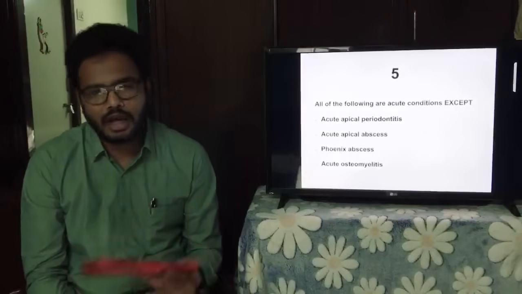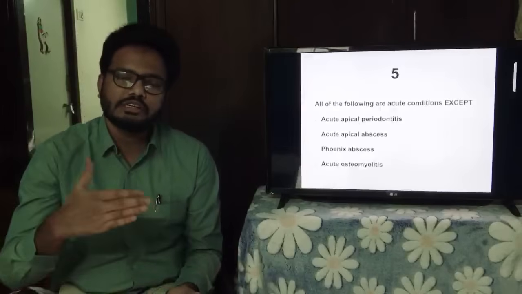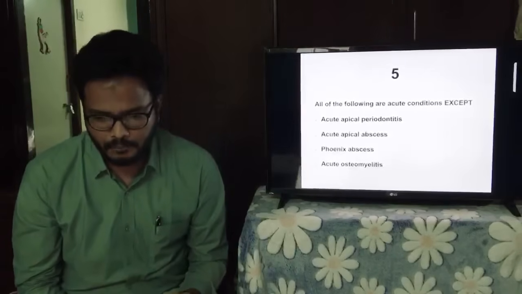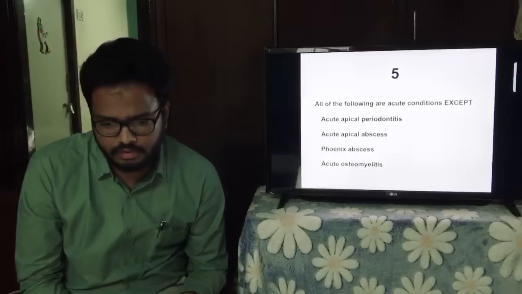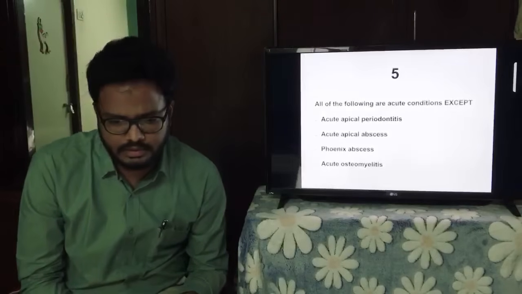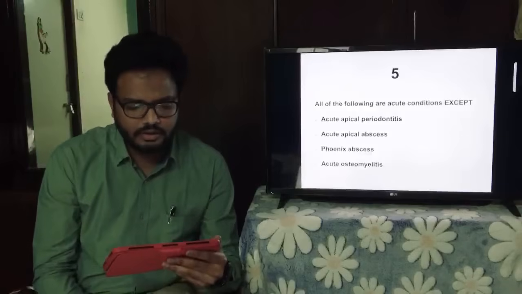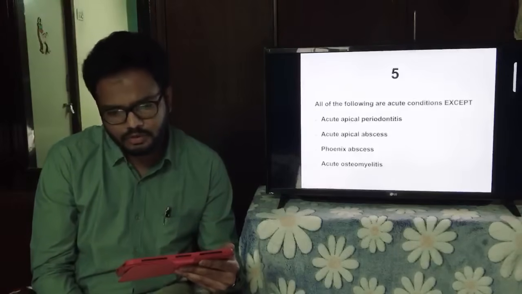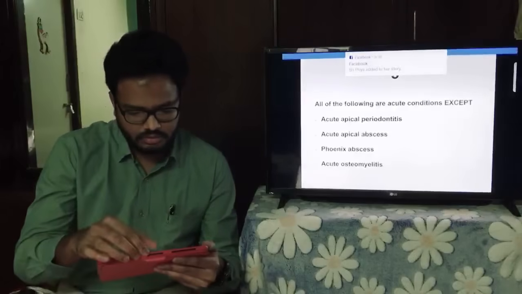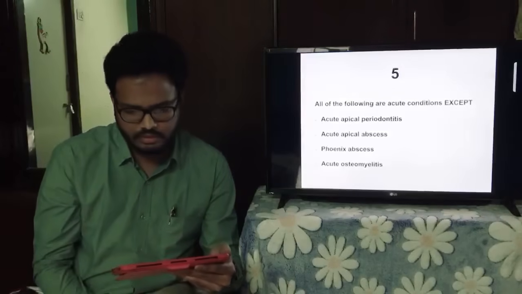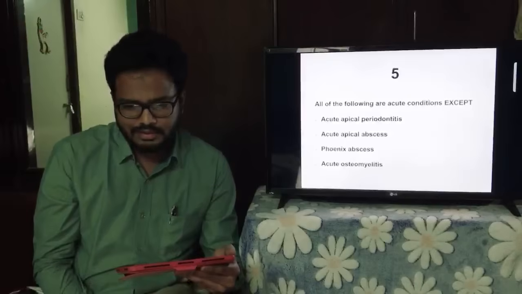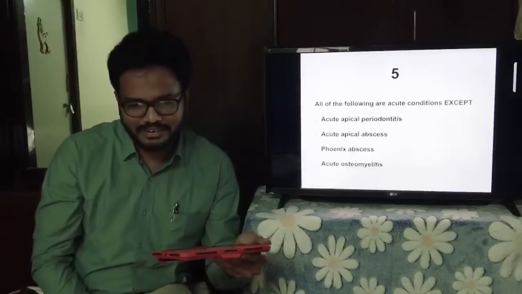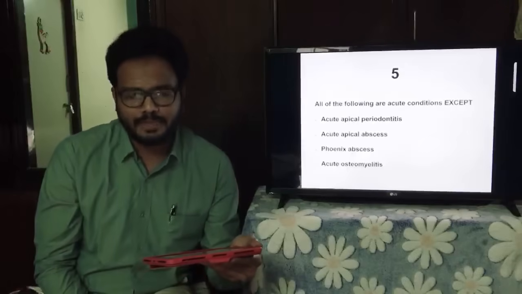So we have various criteria based on which we differentiate acute and chronic. All of the following are acute except, so you need to choose the chronic one. Which one would you choose?